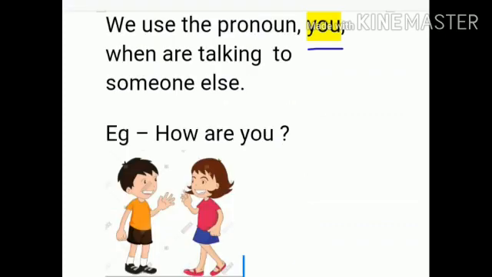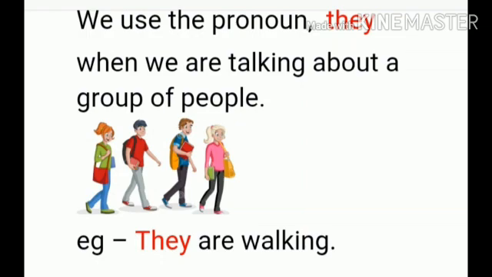Students, we use the pronoun you when we are talking to someone else. Example, how are you? We use the pronoun they when we are talking about a group of people. Example, they are walking.